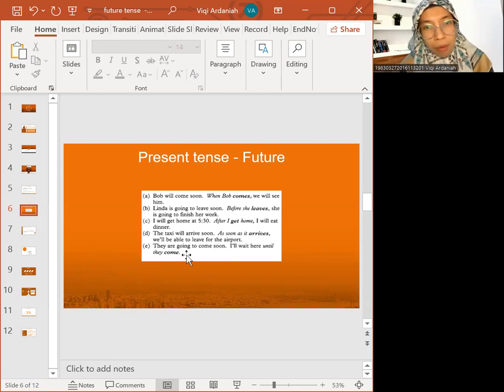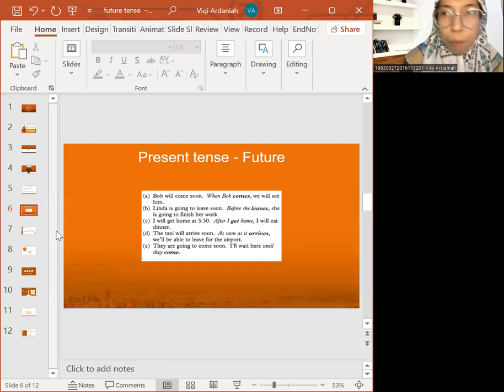They're going to come soon. I will wait here until they come. So only the present tense can be accompanied with the future, and the future here is will or be going to. It's usually no problem for both tenses.